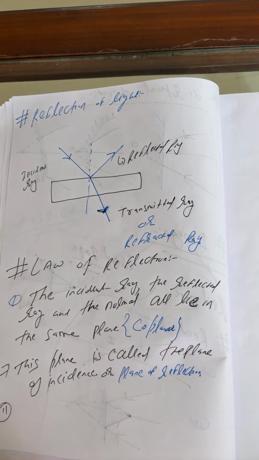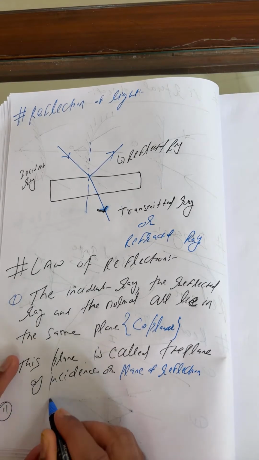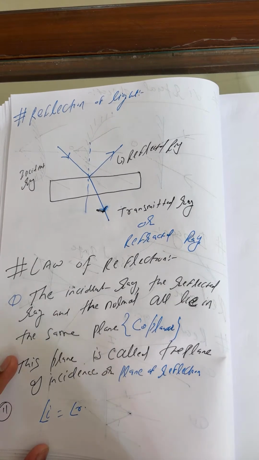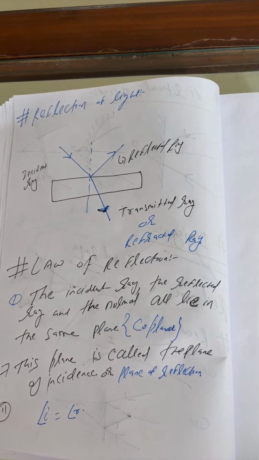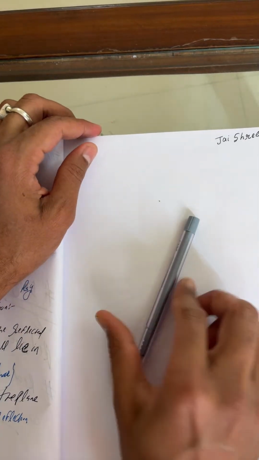Now I'm writing law number 2. The angle of reflection and the angle of incidence both remain the same. Angle of reflection is equal to the angle of incidence. So this is the law of reflection number 2. Okay, so you can also draw all the things which I said.